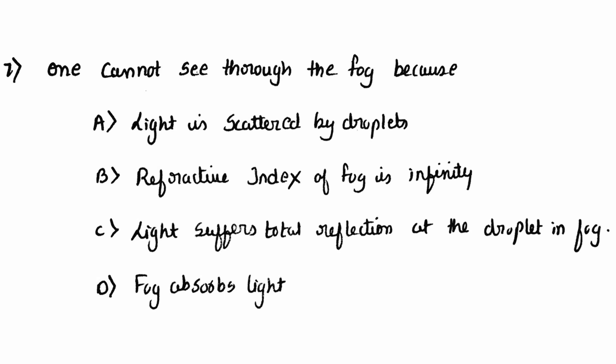Seventh question, one cannot see through the fog because light is scattered by droplets. The refractive index of fog is infinity. Light suffers total internal reflection at the droplet in the fog. D. Fog absorbs light. We cannot see through fog because of scattering. Light is scattered by droplets. That is why we cannot see through fog.